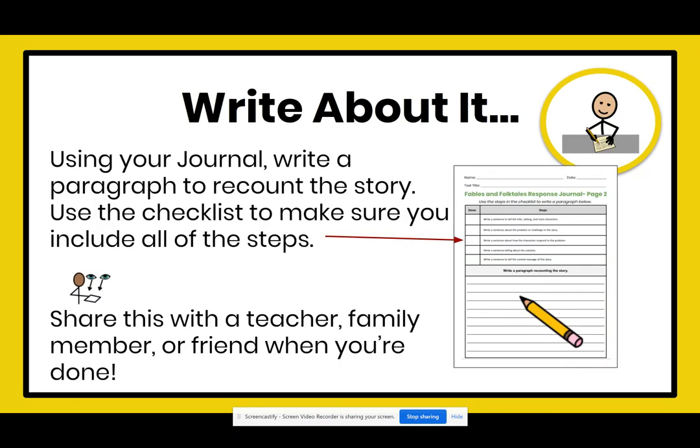Now that you've talked about that with a family member or a friend, using your journal, write a paragraph to recount the story. Use the checklist to make sure you include all of the steps. Remember, you should definitely include the setting and what happens to the characters in that setting. When you're finished, share it with a teacher, family member, or friend.